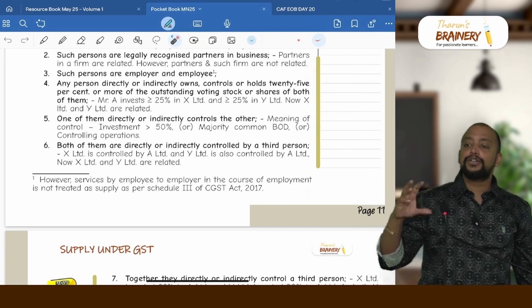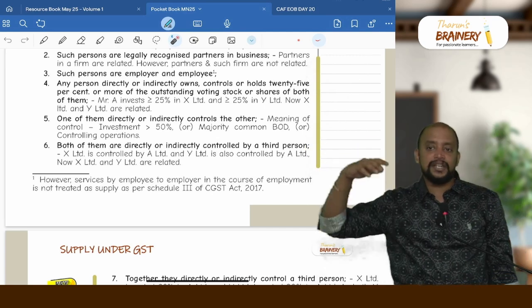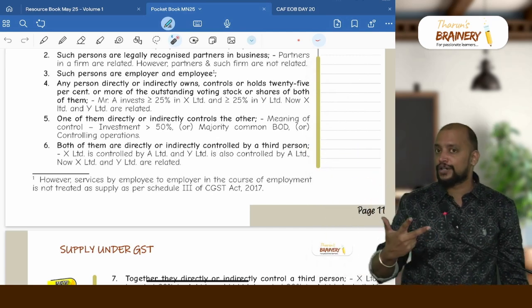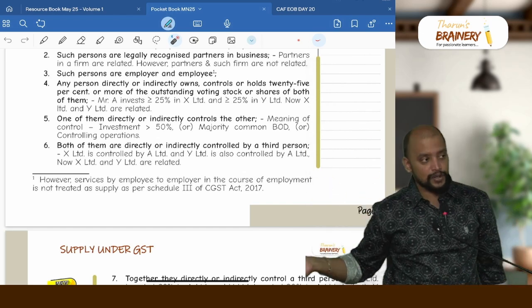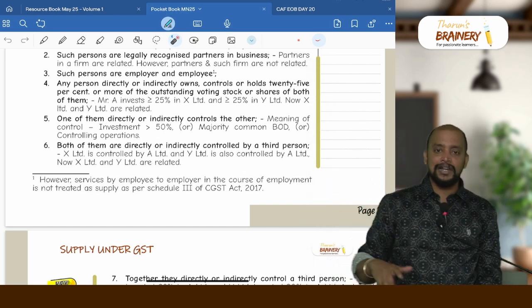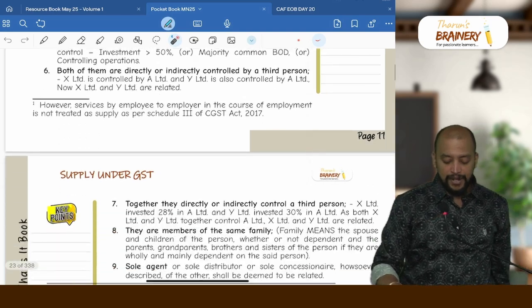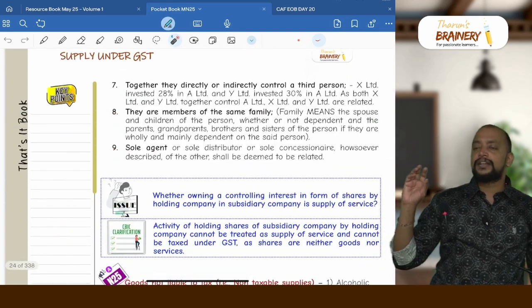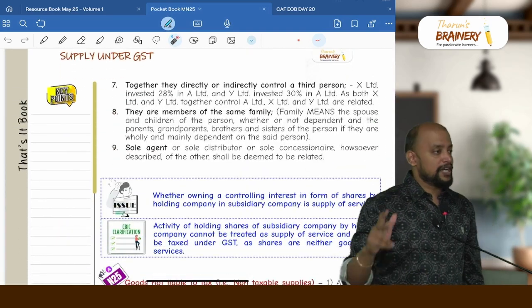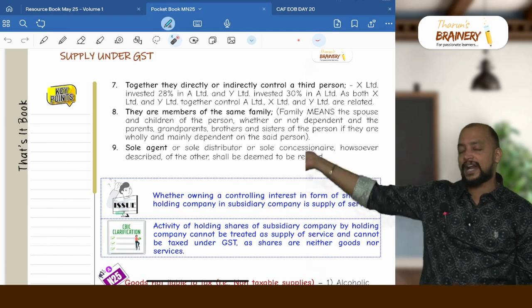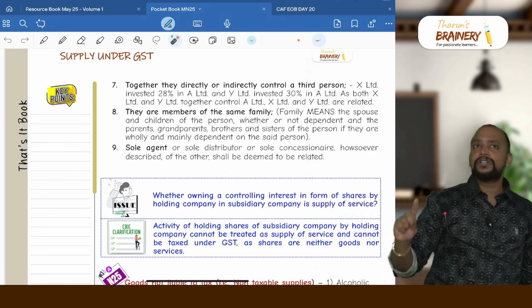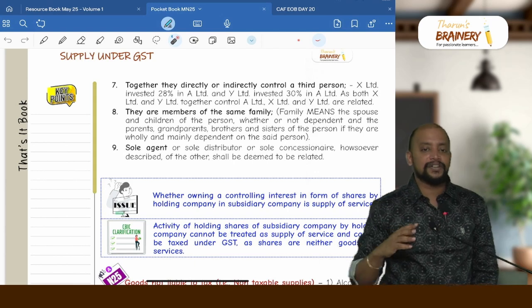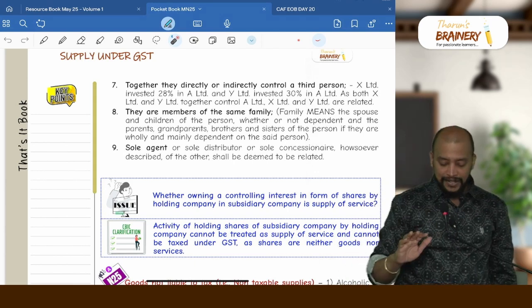Then point number 7: together they control a third person, that is, two shareholders of a company. Any two shareholders of the company whose investment together is more than 50%, together controlling the company, are treated as related. Then they are members of the same family. Family means spouse or children, whether or not dependent, and brothers, sisters, parents and grandparents if they are wholly and mainly dependent on that person. Then a sole selling agent or sole concessionaire, by whatever name called, will always be treated as related.